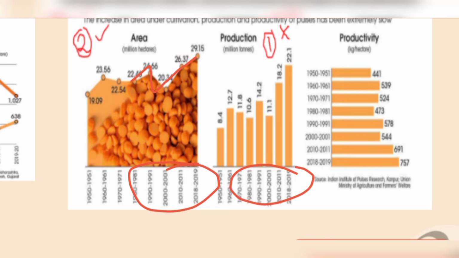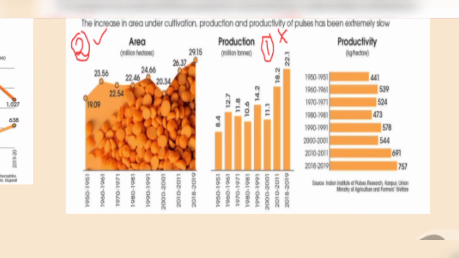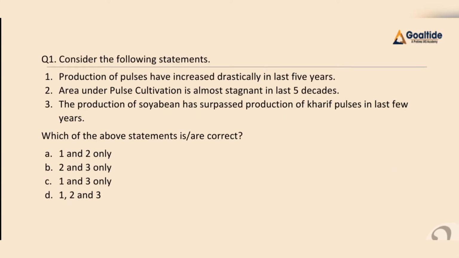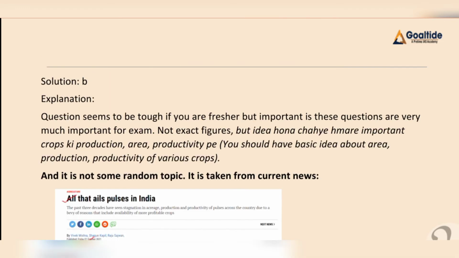If we discuss the production of pulses in the last 5 years, the change is very minute, right? So we cannot say that it has increased drastically. Hence our first statement is incorrect. So we can say that our final answer for this question will be B, that is 2 and 3 only, right? Now let me have a look at question number 2.